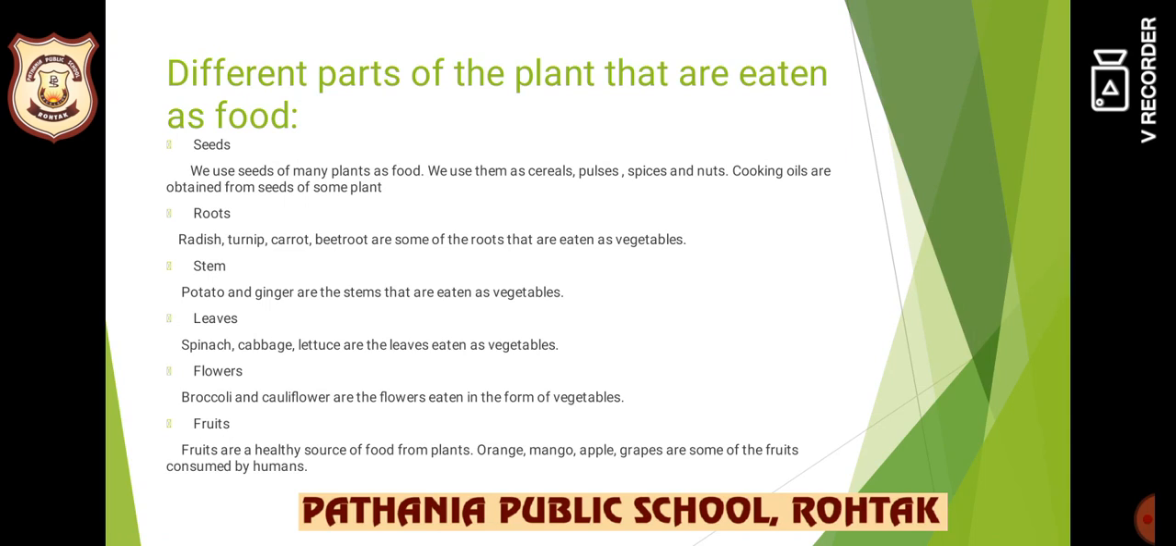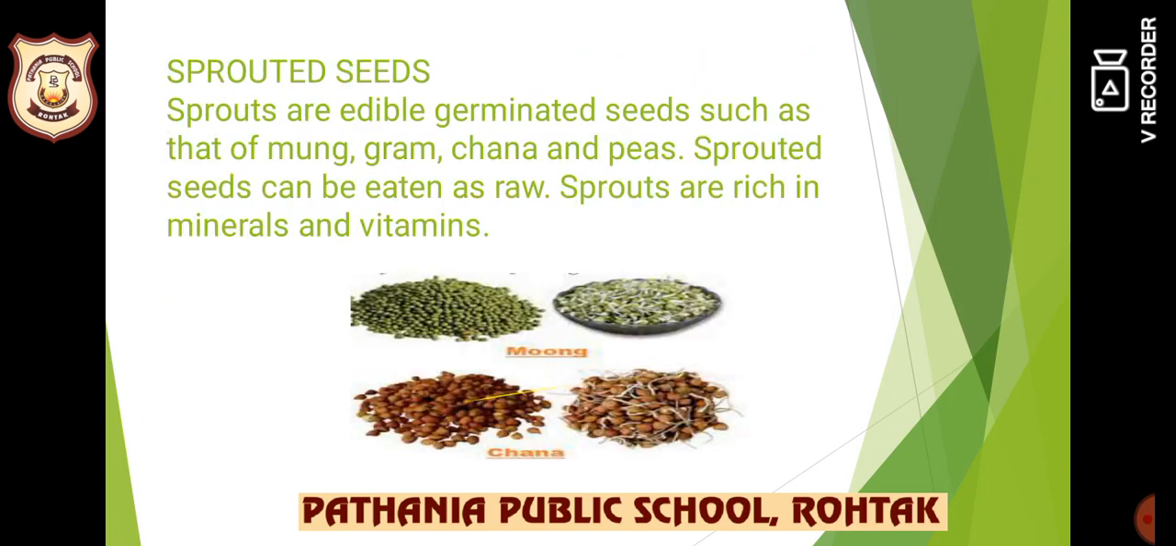Okay. Now, have you heard the word sprouted seeds? So, what do you mean by sprouted seeds? What are sprouts? Sprouts are edible germinated seeds such as that of moong, gram, chana and peas. Sprouted seeds can be eaten raw, and sprouts are rich in minerals and vitamins. They are very nutritious. They are very healthy.